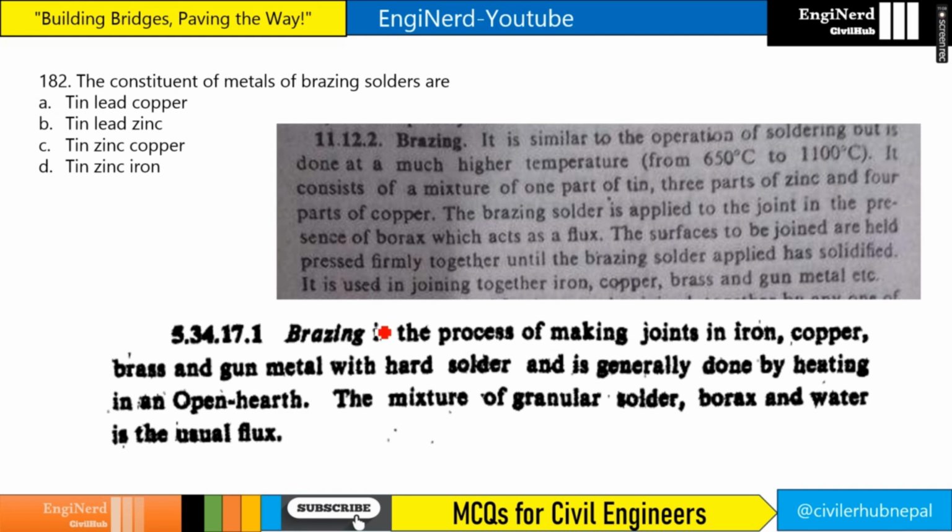The constituent metals of brazing solder are what? Tin, zinc and copper. If you see in the brazing solder, it consists of a mixture of 1 part of tin, 3 parts of zinc and 4 parts of copper. So tin, zinc and copper. Brazing is similar to soldering, but it is done at a higher temperature from 650 to 1100 degrees Celsius. This is also important.